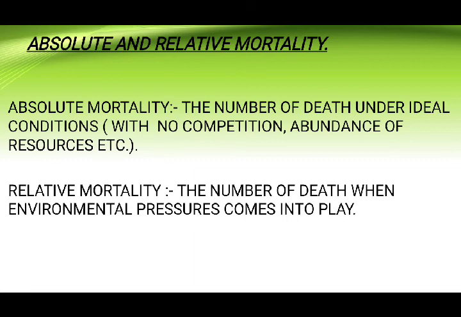Relative mortality counts the actual population present at that time.